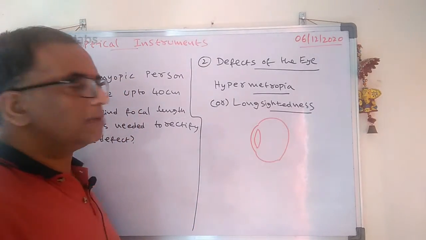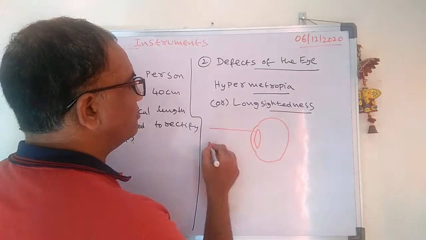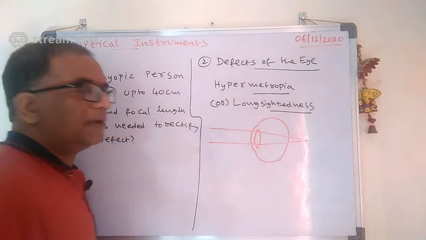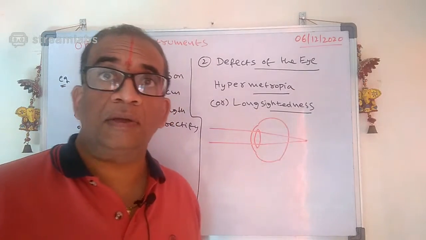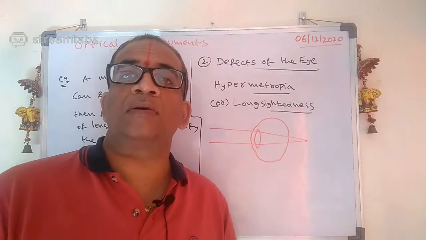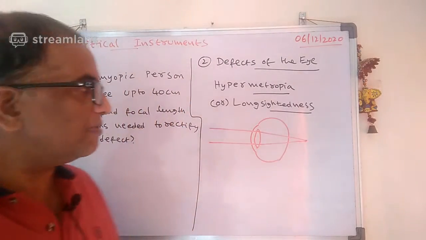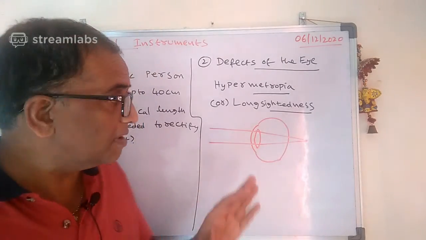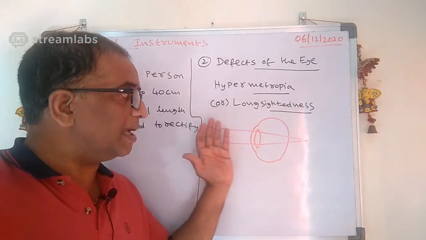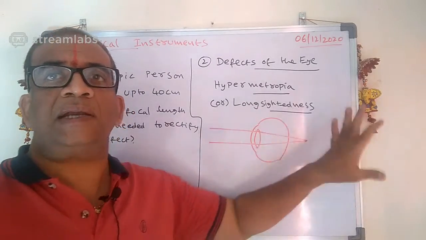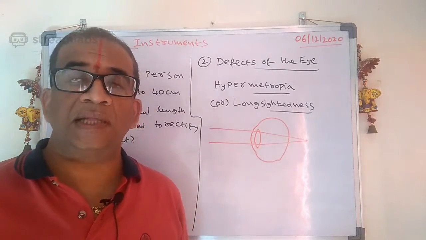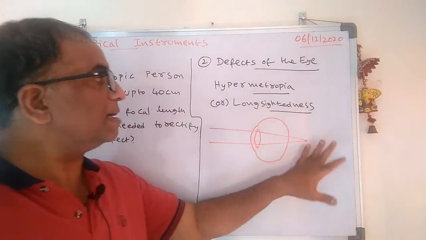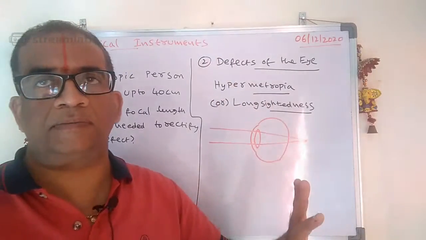Okay, see carefully here. Suppose the rays of light are coming from infinity. The rays will form the image behind the retina. Why does hypermetropia occur? Because the rays converge behind the retina. The image forms behind the retina, and this is called hypermetropia.